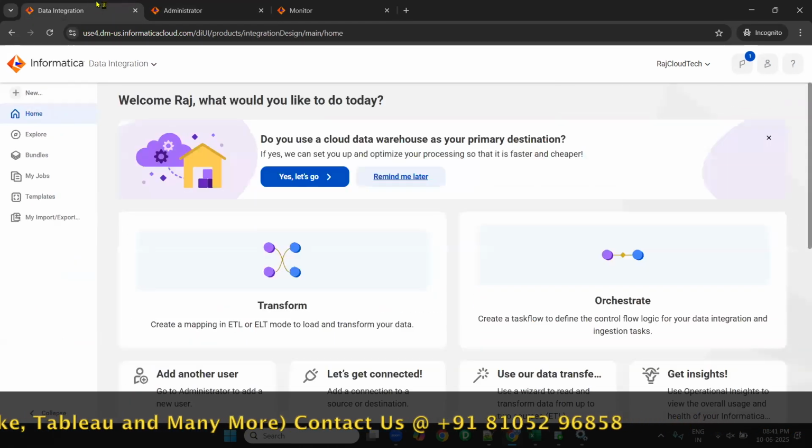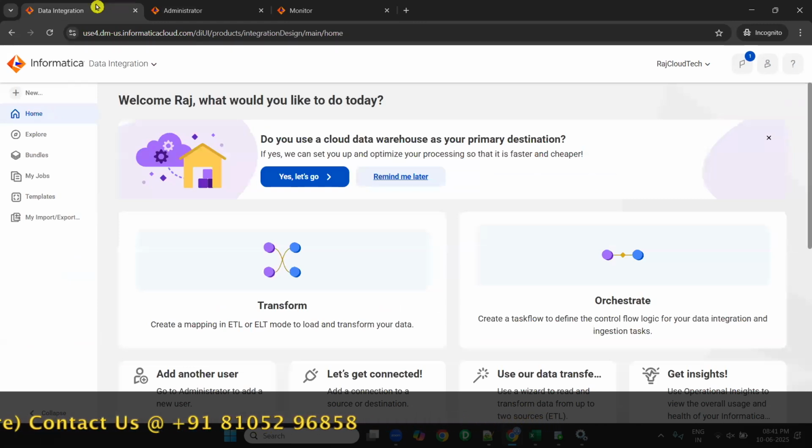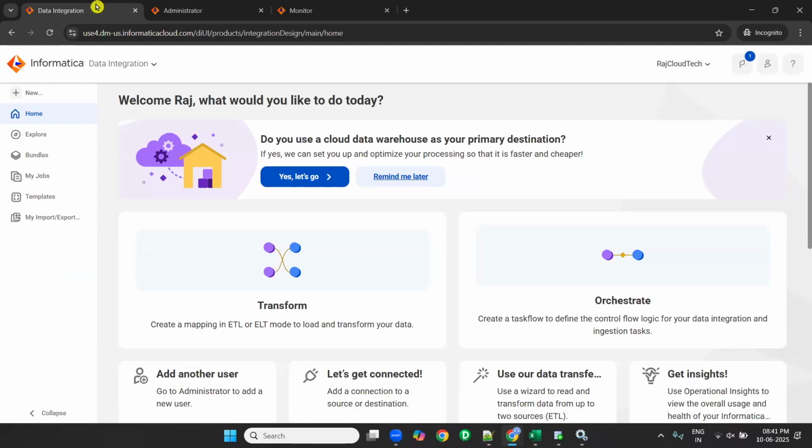So meanwhile, if you want to create a mapping, what do you need to do now? First, we need to create a project and a folder. We need to create a project. So that is the first step in data integration.